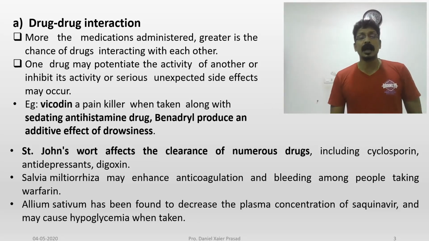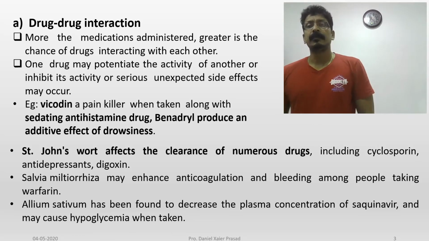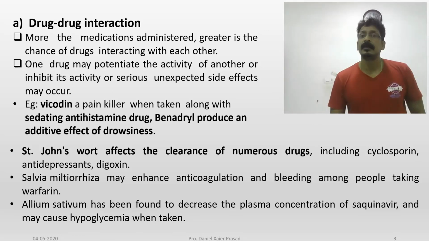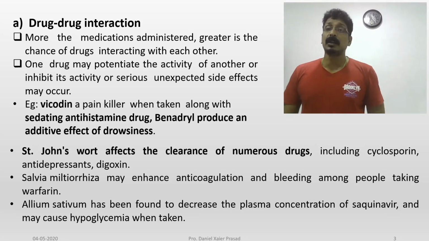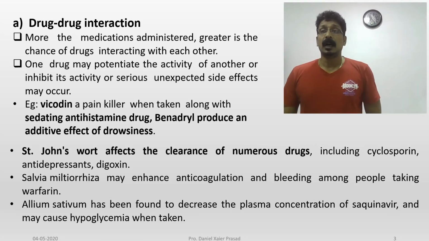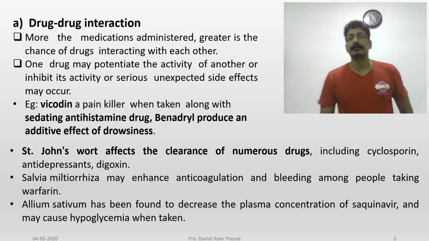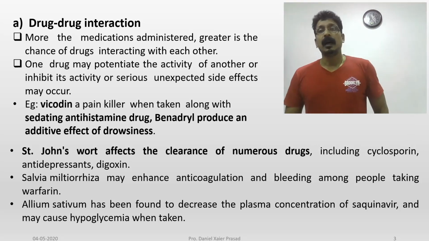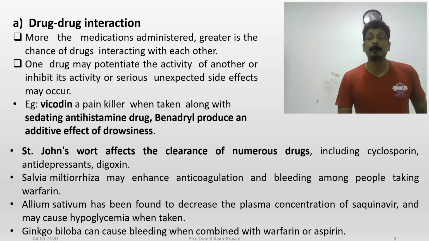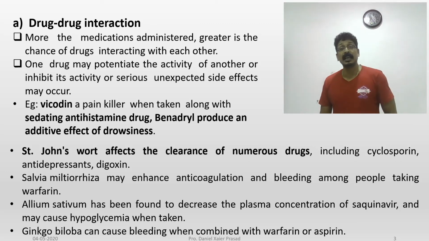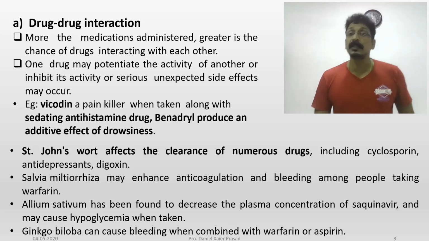So, Allium sativum, garlic, has also been found to decrease the plasma concentration of saquinavir, an antiviral drug used for HIV patients, and what may it cause? Hypoglycemia may occur, decreasing the blood glucose level. He may faint.